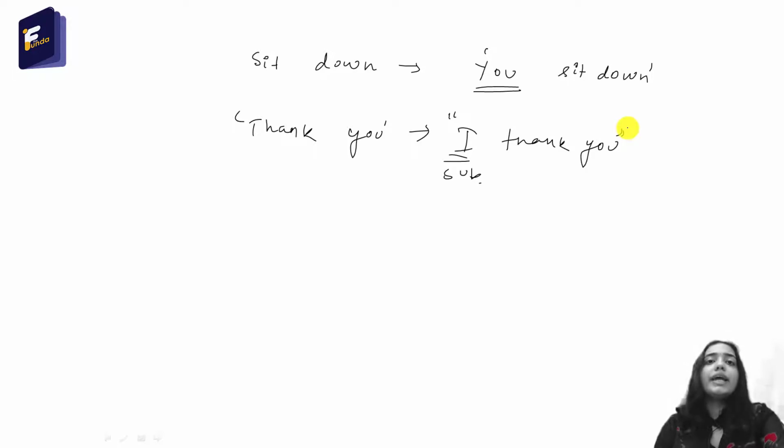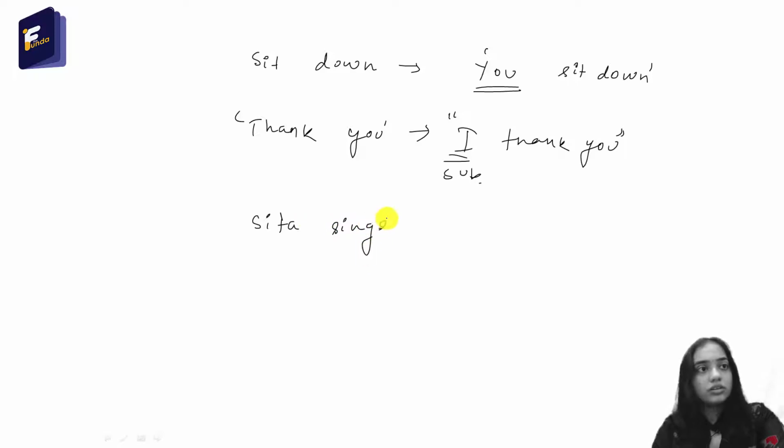So how can we find the subject of a sentence? A very simple trick is to just ask the question who or what. For example, if I say, Sita sings well, and I am asked what the subject of the sentence is, then immediately I will ask the question, who sings well?